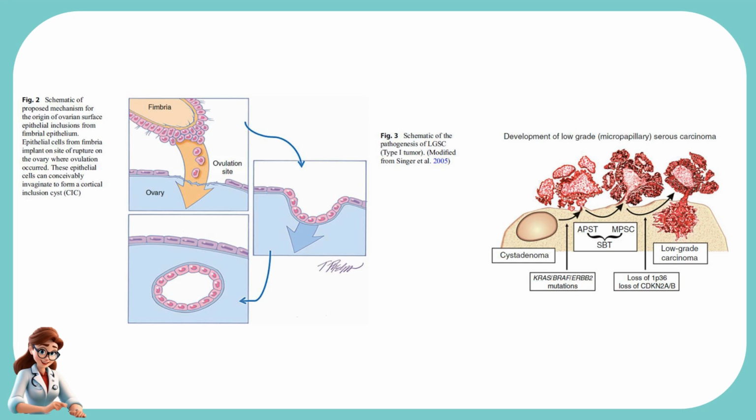Epithelial cells from fimbria implant on site of rupture on the ovary, where ovulation occurred. These epithelial cells can conceivably invaginate to form a cortical inclusion cyst. On the right is a schematic of the development of low-grade micropapillary serous carcinoma. Pathogenesis of low-grade serous carcinoma, which is a type 1 tumor.